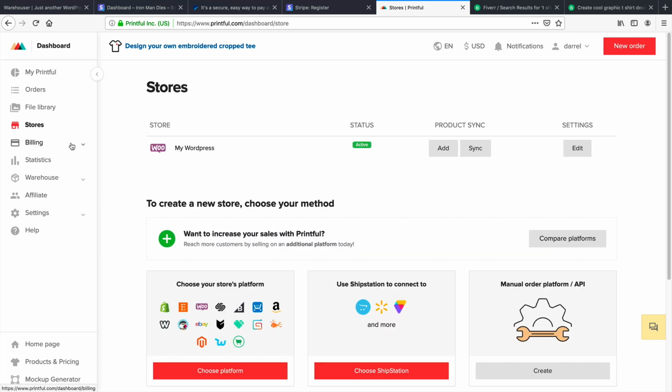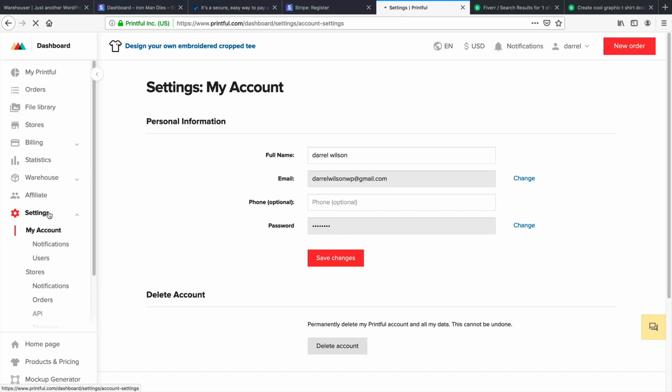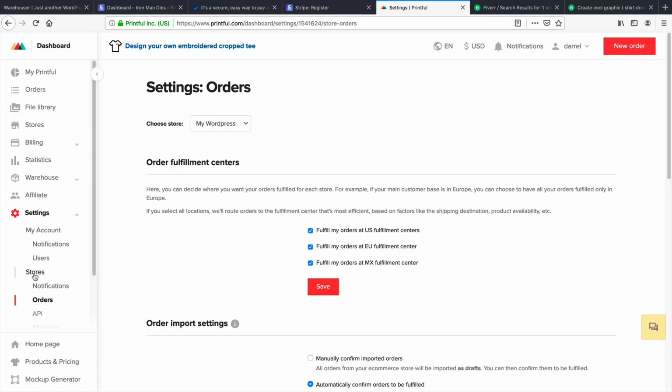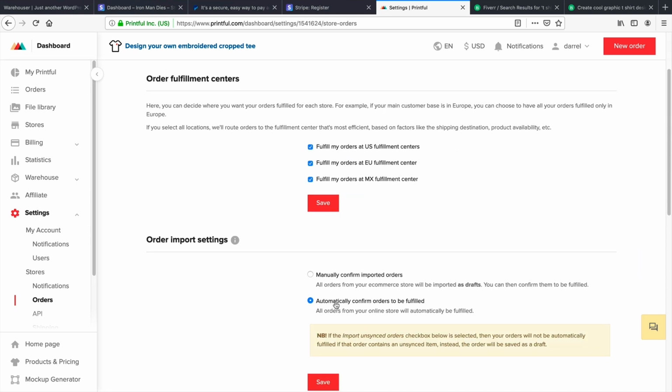Okay, so I went ahead and put in my credit card information in my Printful account. Now, one last setting that you want to make sure you have checked, in case this process doesn't work, is go to your settings and go to orders right here under stores, and make sure that these are checked. So these are going to automatically fulfill your orders right here. Also right here, automatically confirm orders to be fulfilled. This way you don't have to manually confirm your orders.